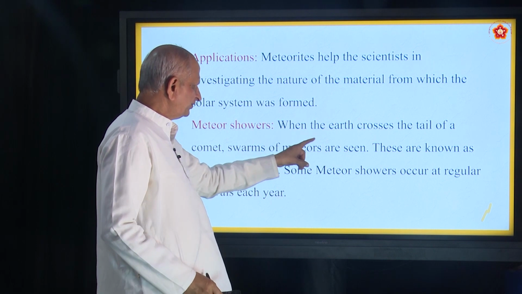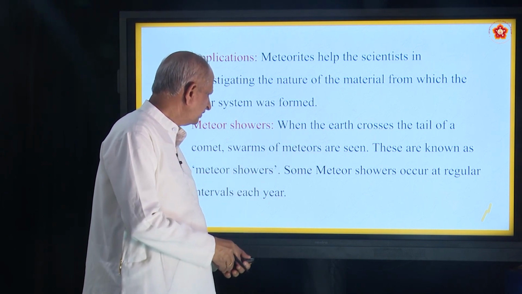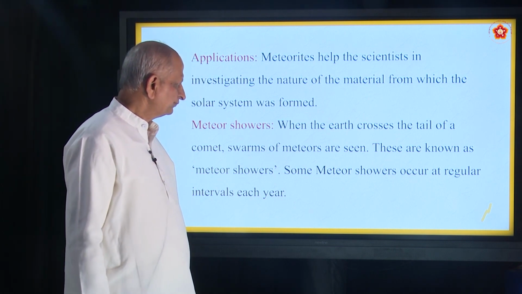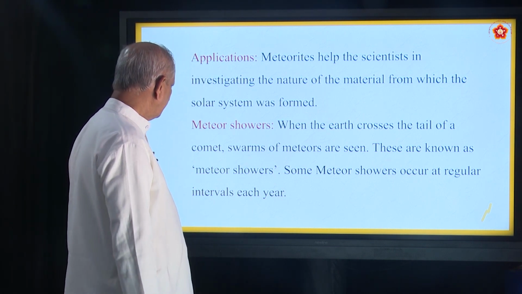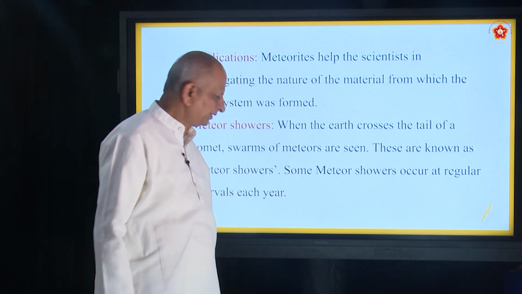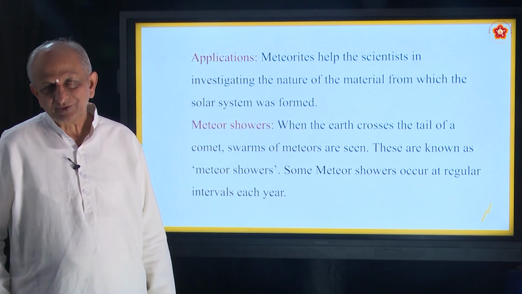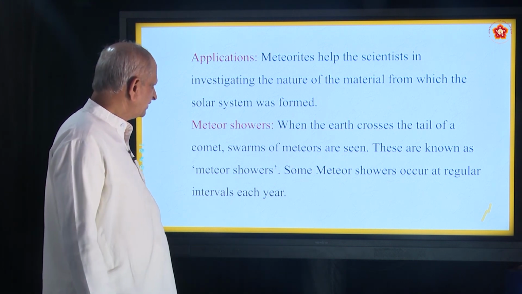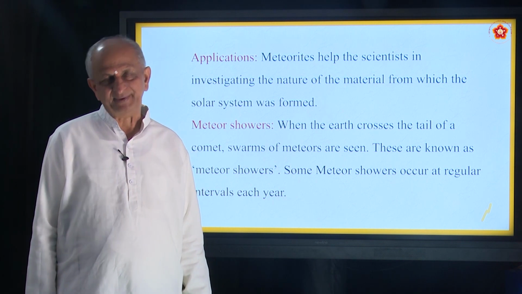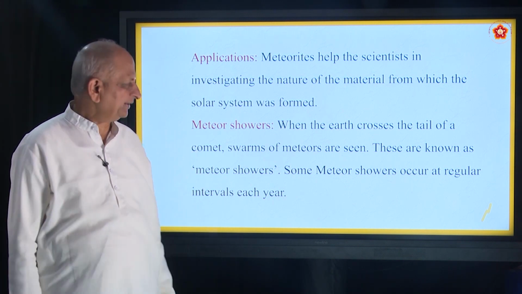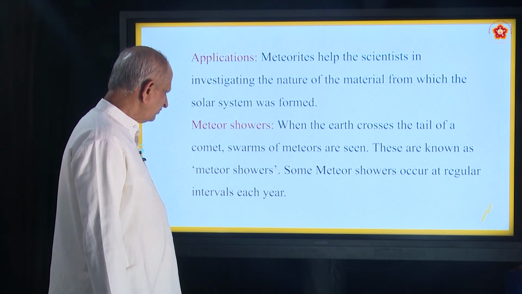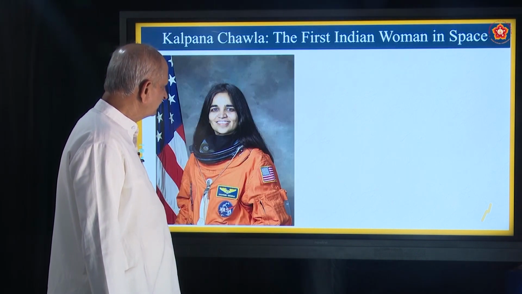When the earth crosses the tail of a comet, swarms of meteors are seen. These are known as meteor showers. Some meteor showers occur at regular intervals each year. So when the earth comes near the tail of a comet, then we find these meteoric showers. They are in huge number falling on the earth's surface.